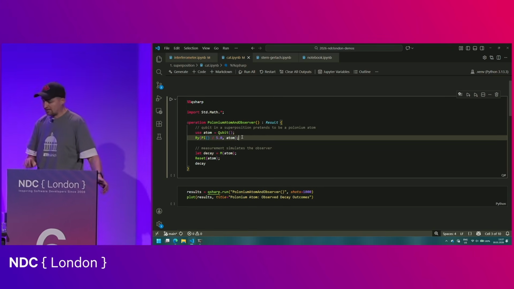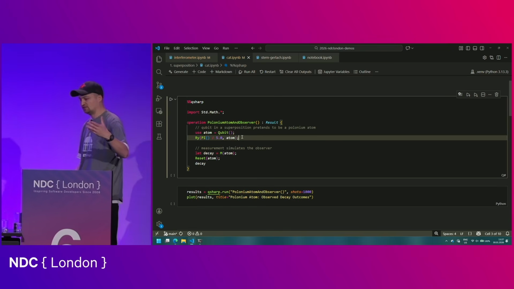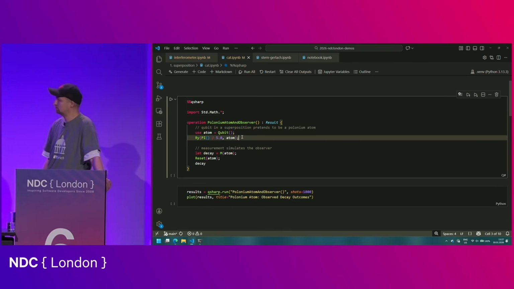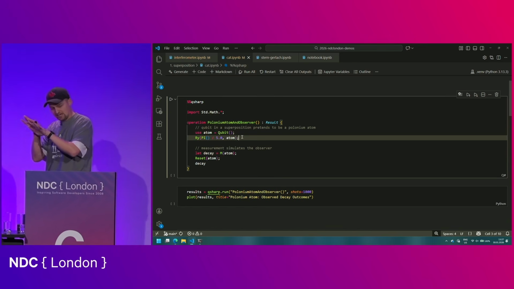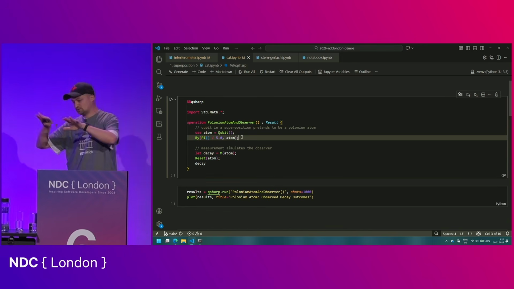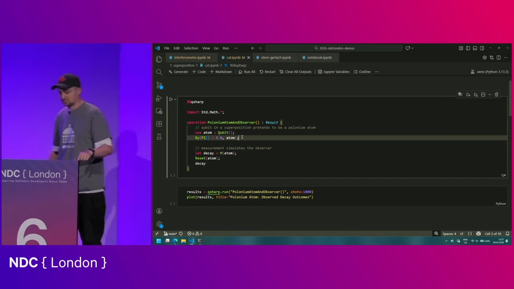Now we could use an H transformation here because we already know that an H transformation creates a superposition, but it actually creates a so-called uniform superposition. So once you apply an H to a qubit, it's equally likely to undergo a quantum state collapse to a 0 or a 1. But that's not what we want.